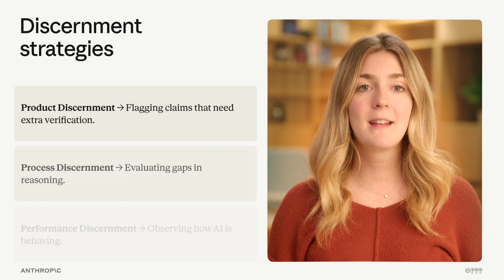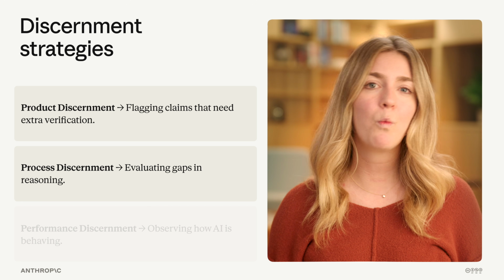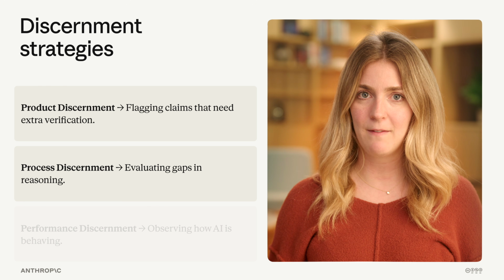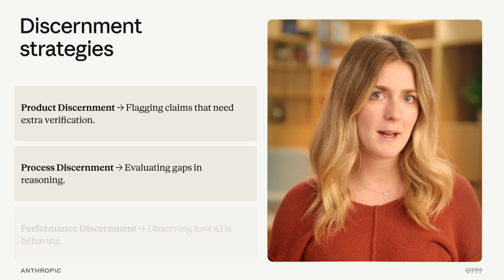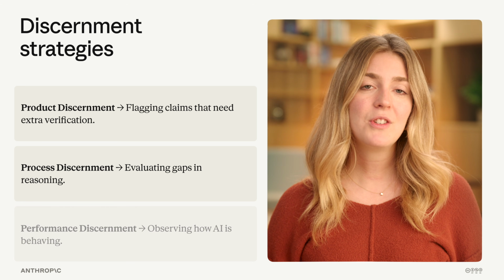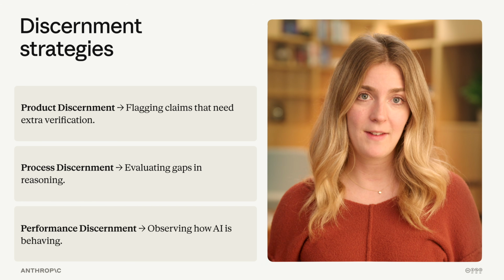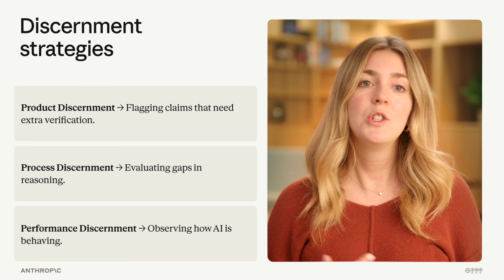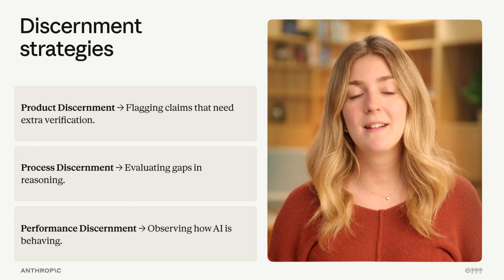Second, she's evaluating gaps in process or reasoning, like whether AI really did look for up-to-date information or if it just gave you its best guess. She's also observing how AI is behaving, that's performance discernment, to ensure that the AI's communication style is actually serving her needs.